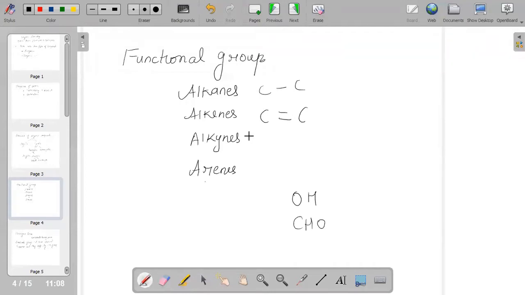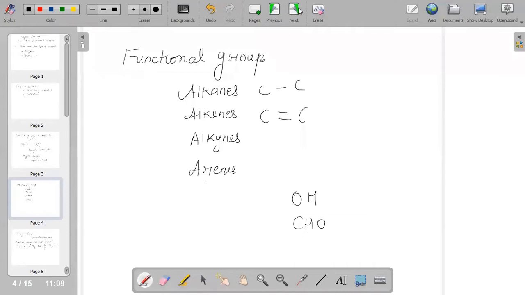So based on the functional group, we are able to decide the characteristic property. If I say OH, okay, fine, it is alcohol, and alcohol has certain properties. If I say CHO, it is the aldehyde group, and certain properties are applicable only to aldehydes. So based on the functional group, we are able to determine their characteristic property.